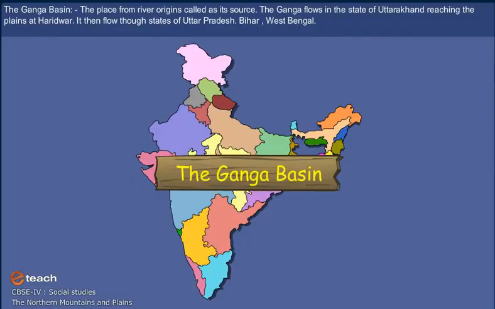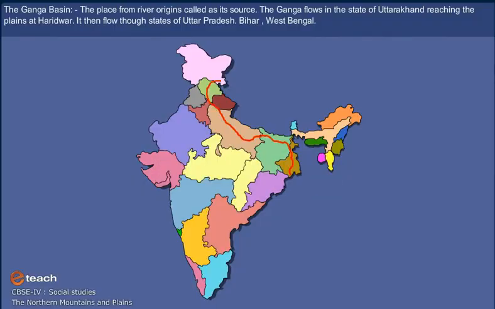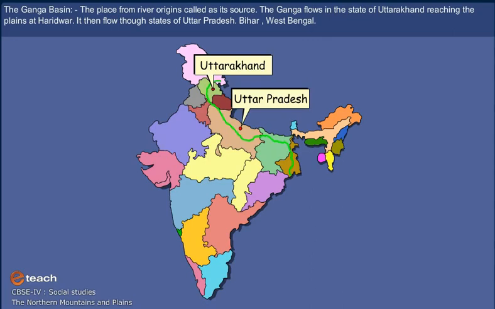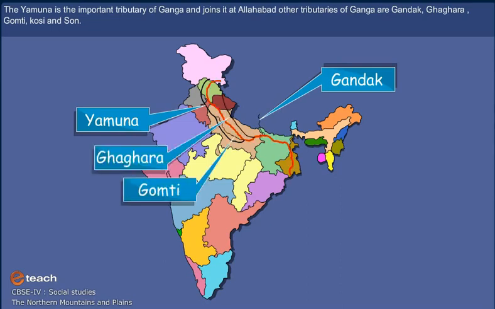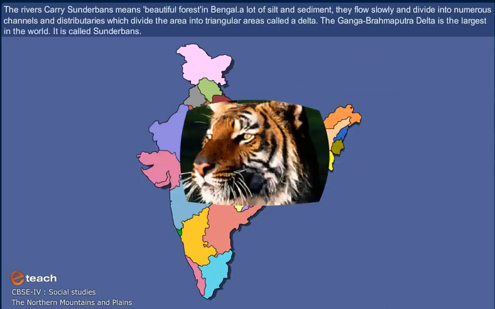The Ganga basin. The place where a river originates is called its source. The Ganga flows in the state of Uttarakhand, reaching the plains at Haridwar. It then flows through the states of Uttar Pradesh, Bihar and West Bengal. The Yamuna is an important tributary of the Ganga and joins it at Allahabad. Other tributaries of the Ganga are Ghaghara, Gomti, Kosi and Son.